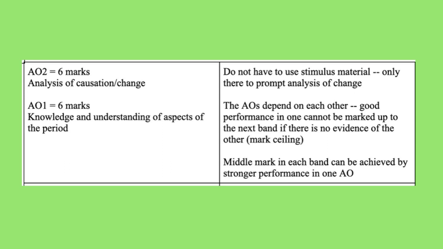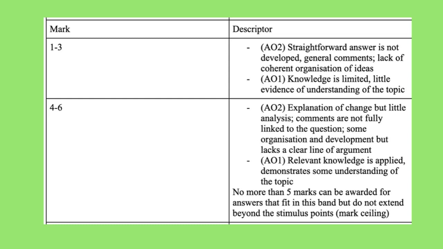to explain why. These are the bottom 2 bands for this question, which again are explained in more detail in the overview video. But you might notice that we're seeing words like straightforward and general. So it might mean that maybe you've given a statement saying that this was a particular change or this was a particular cause, but you haven't gone into enough detail to explain why that led to changes over the period. So maybe think about drawing in more evidence from your own knowledge. Maybe think about using the word because more, so really trying to explain the root of the question and show the examiner that you've analysed what they've asked you to.